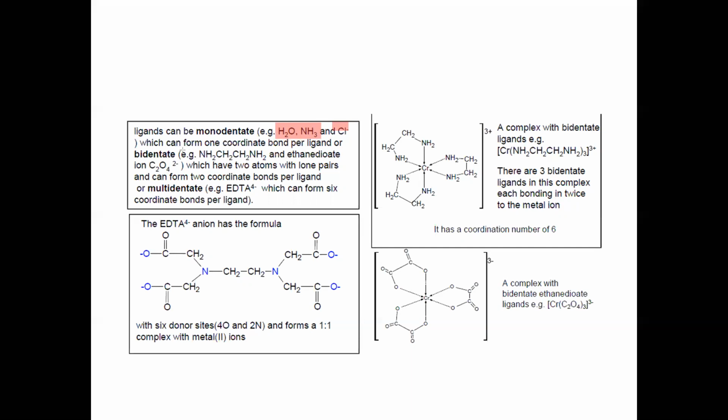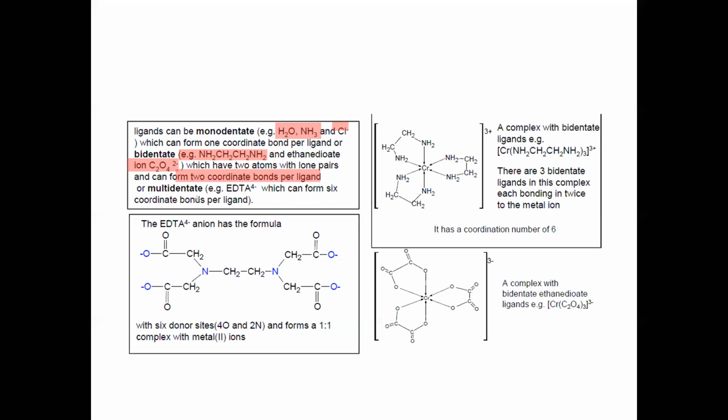Bidentate means can form two bonds, like ethane dioate, which has atoms with lone pairs and can form two coordination bonds per ligand. Means one molecule can form two bonds.